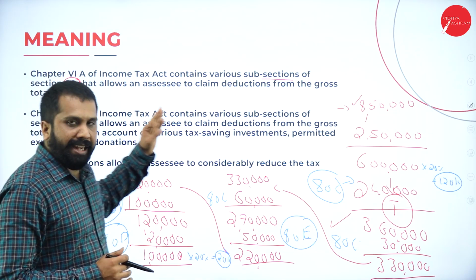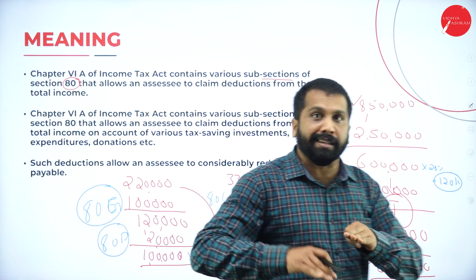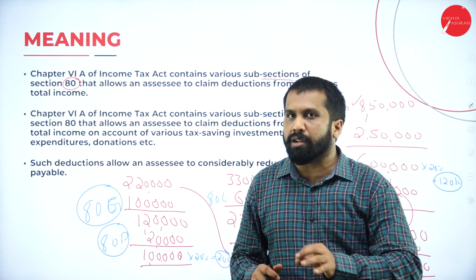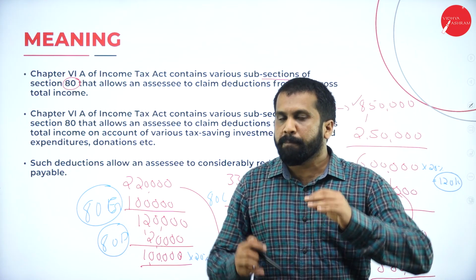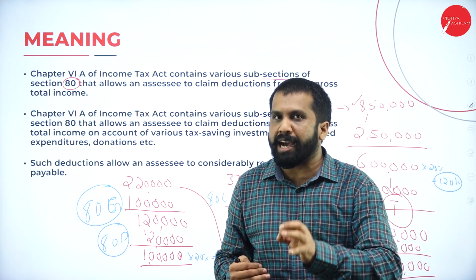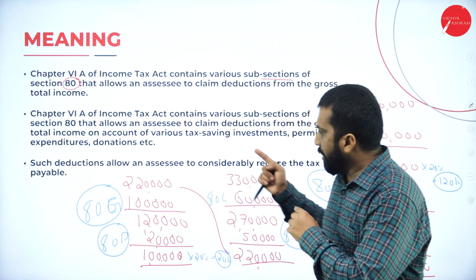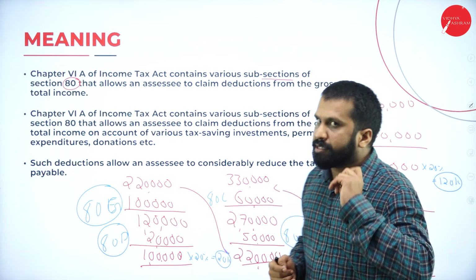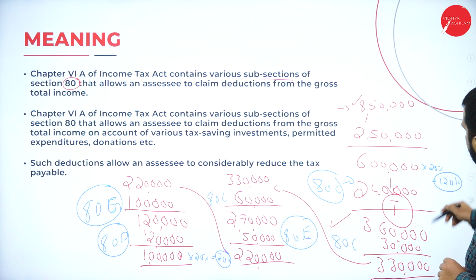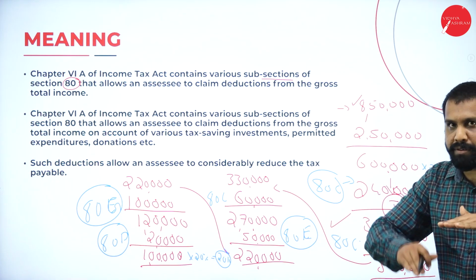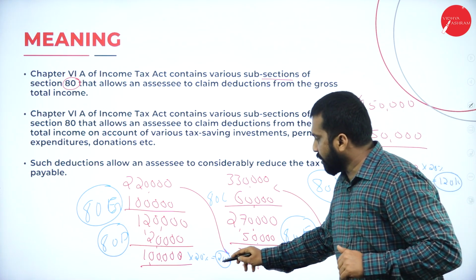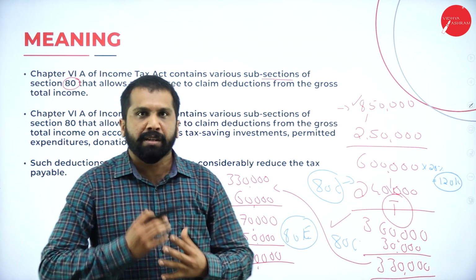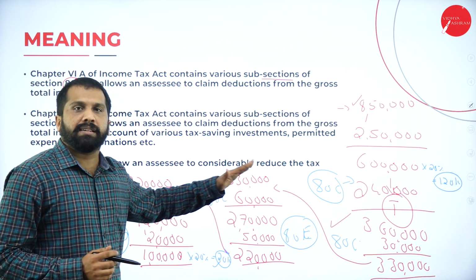Why do we need this deduction? To avoid your tax in a legal way. You are not doing any fraud, you are not cheating the government. In the proper way, if you have sound knowledge of income tax, you can avoid your tax burden. See, in the small example, from 1,22,000, we have reduced it to just 20,000, because we have the knowledge. Clear? So this is all about your deduction.